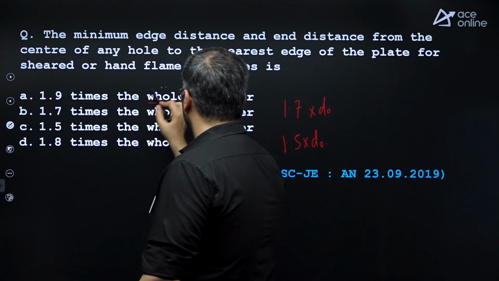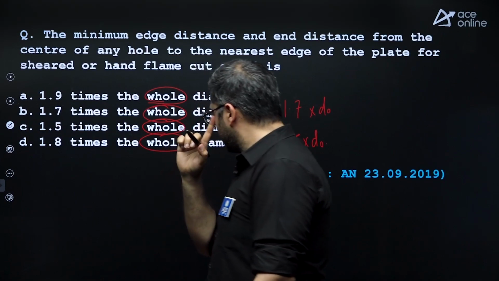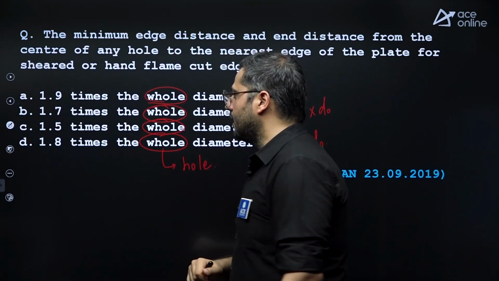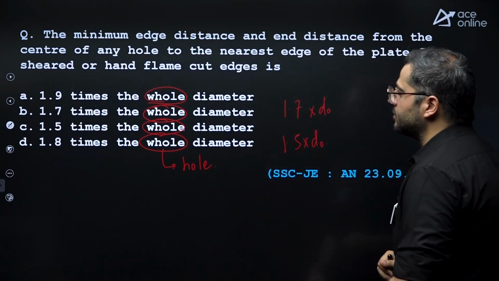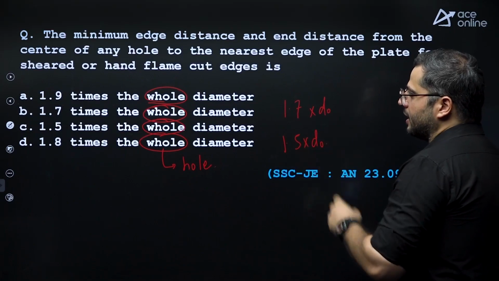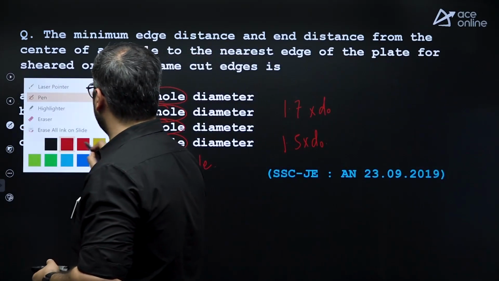So spelling of the hole was mentioned wrong in the paper. Actually, this is hole, like this, right? So 1.5 times the hole diameter is for machine cut elements, and for hand cut elements, this is 1.7 times. So answer is B.